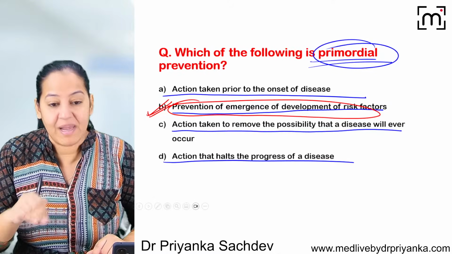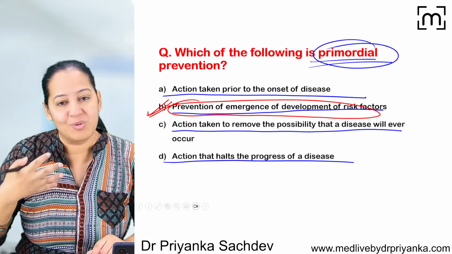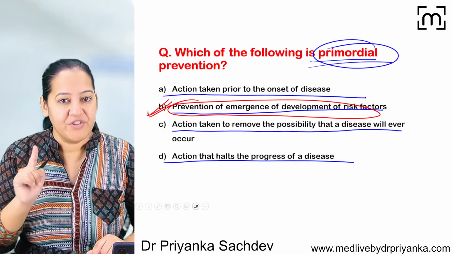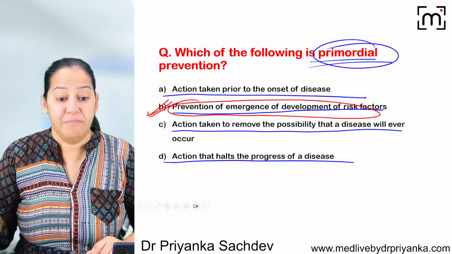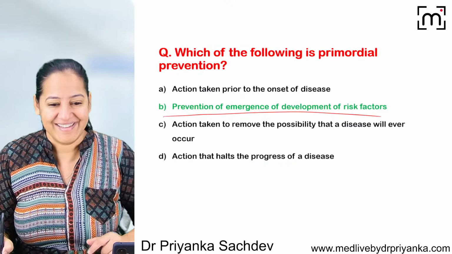By risk factor के आने से पहले उसको जड़ से, tear it out. Just tear the risk factor so that in future also it will not come. Okay, so it is prevention of emergence of development of the risk factor before they arise. That is primordial. So correct answer is B. You all are correct. Very correct.